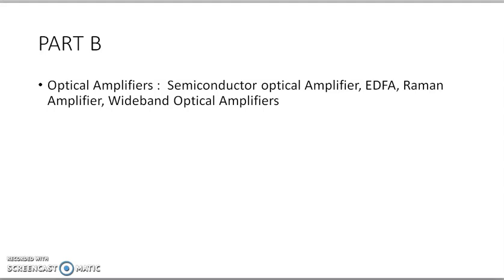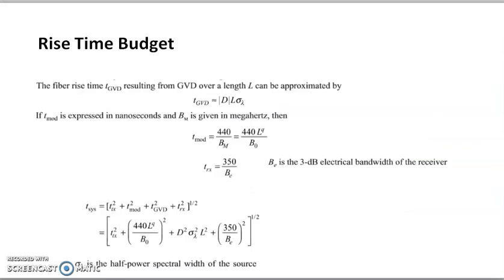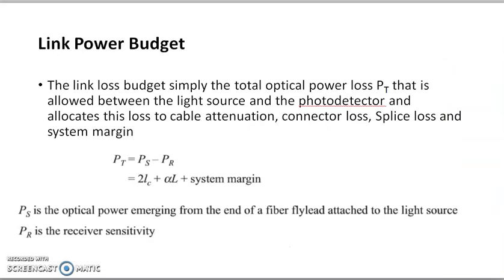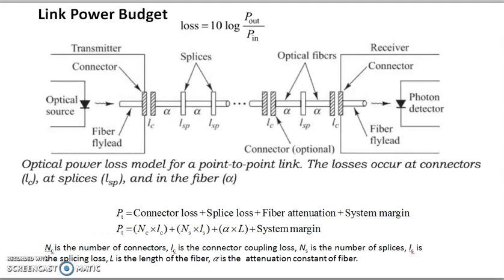In the power budget, it is the power level received, and in the system rise time we have considered the rise time for the transmitter, the receiver, and for a given optical fiber the modal dispersion or material dispersion. So the link power budget and the rise time budget define the system performance.